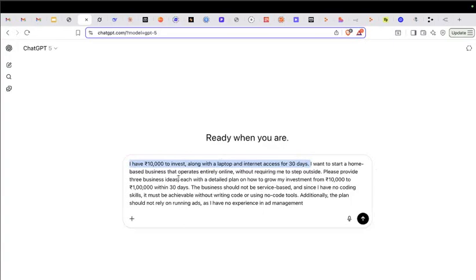I want to start a home based business that operates entirely online without requiring me to step outside. Second constraint that I have introduced into my prompt. Please provide me with three business ideas, each with a detailed plan on how to grow my investment from 10K to 100K, 1 lakh, within 30 days. Again, one more constraint.